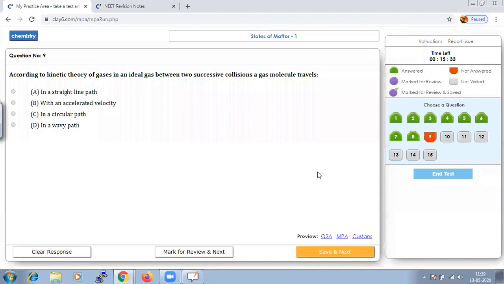It is a standard property. Between two successive collisions, it is going to travel in a straight line path. Let us save that and go to next.